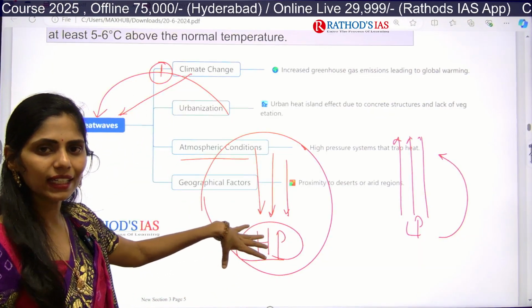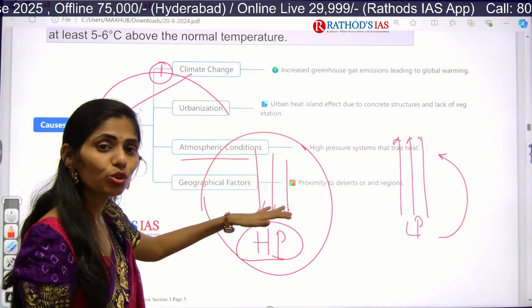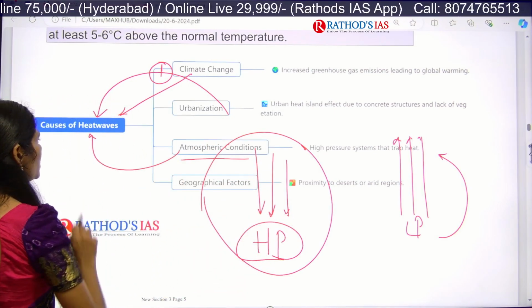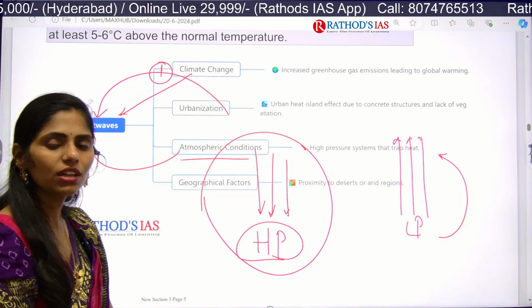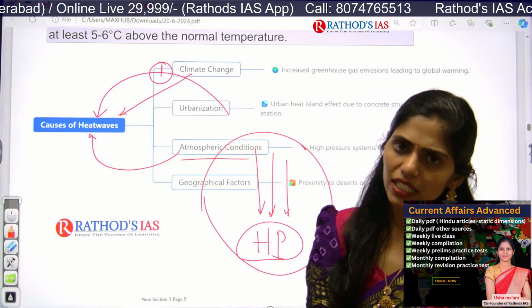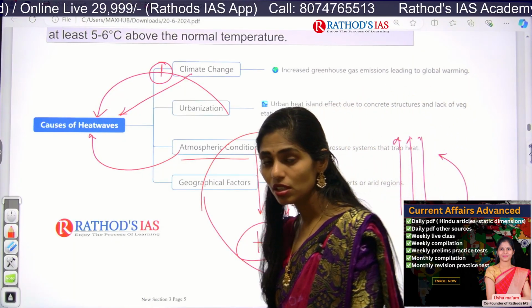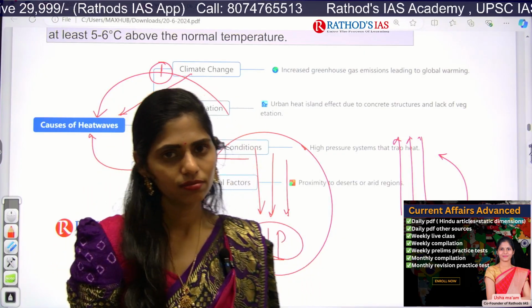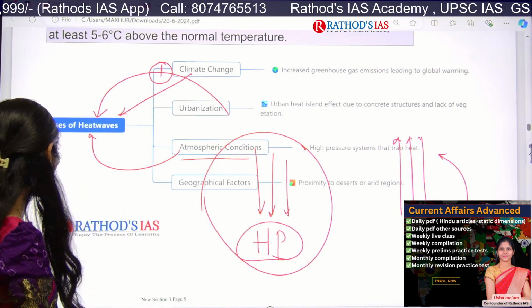So heat will be getting trapped or it will be pushed towards its surface. So it is also an important reason for this heat wave. And next one is if you are staying near arid regions or desert regions. So in desert areas, what is the climatic condition? Yes, there will be high temperature and less rainfall. Again, it is also one important cause.